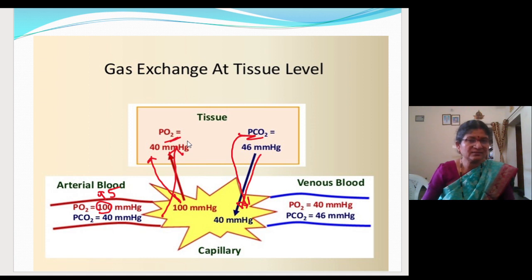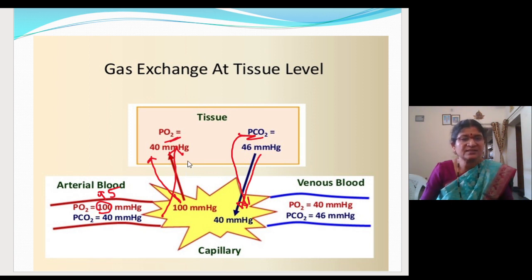Hope it is clear, children, what you have to remember. In the alveoli, oxygen from the alveoli enters into the blood, and from the blood carbon dioxide enters into the alveoli. What will happen at the tissue level? Oxygen from the blood will enter into the tissue, because blood carries both oxygen and carbon dioxide. From where it is more, to where it is less it will move.